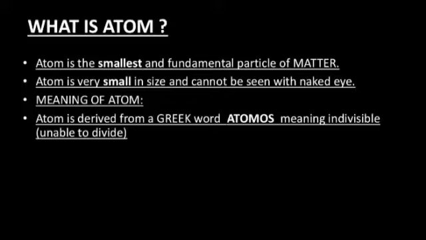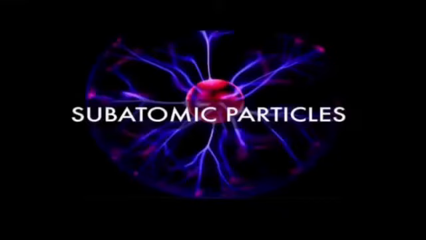Now let's have a look at the meaning of atom. Atom is derived from a Greek word atomos, meaning indivisible or unable to divide. Atom cannot be further divided into other particles. When atom was discovered, students, it was believed that atom is unable to divide. But later on, it was proved by many experiments that atom is divided into subatomic particles. These experiments will be taught to you in detail in unit number 2 of your textbook.